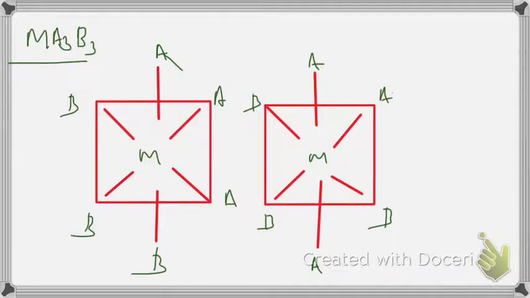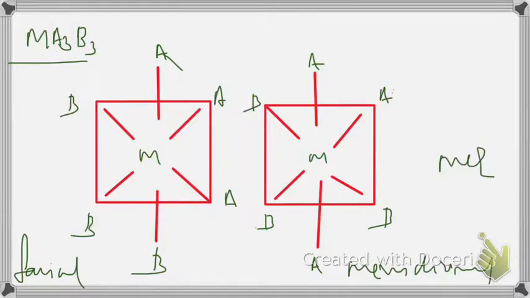After A you have a B, then A, again B, so it is trans. Instead of cis and trans, here we have to use facial isomer and meridional isomer. Simply we can call it the mer isomer.